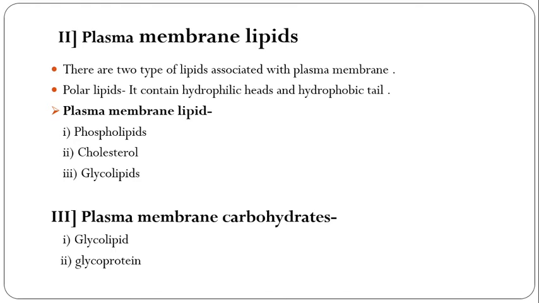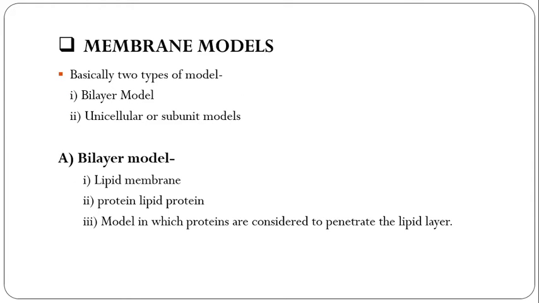Next is the membrane model. Basically there are two types of model: the bilayer model and the unicellular or subunit model. For the study of physical and biological features of the plasma membrane, these two types of model have been proposed.